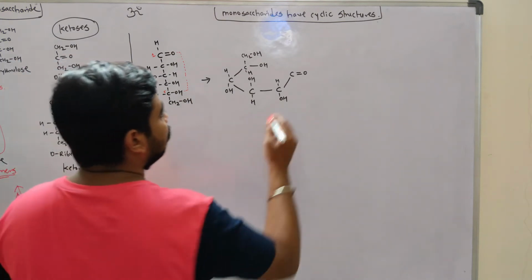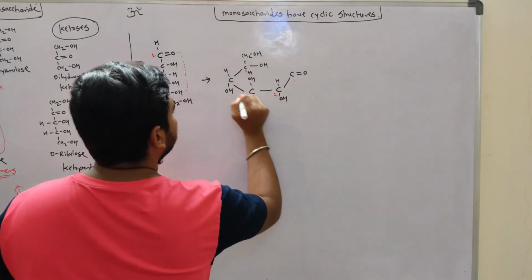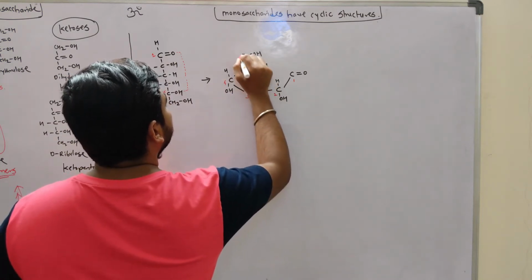So this is carbon number 1, 2, 3, 4 and 5, and this is 6.